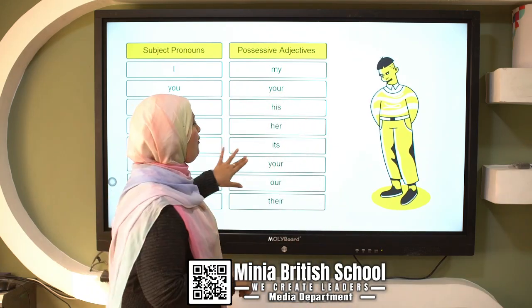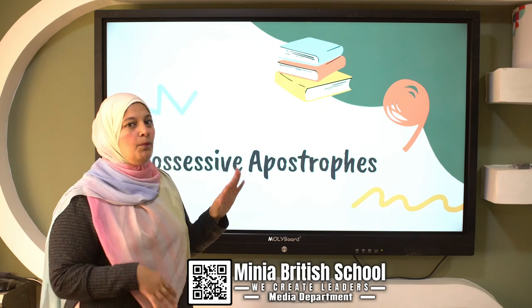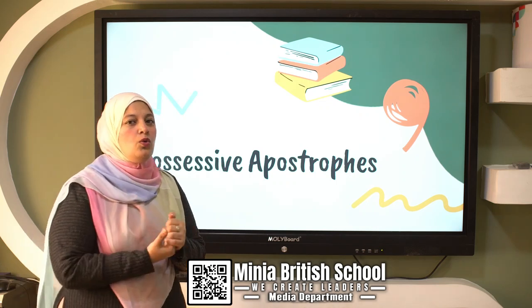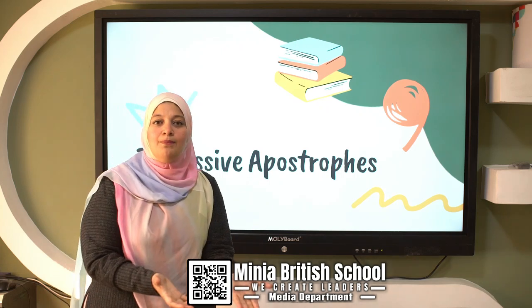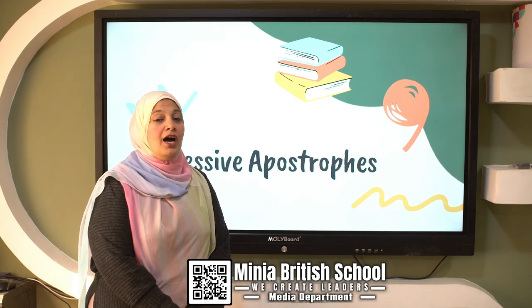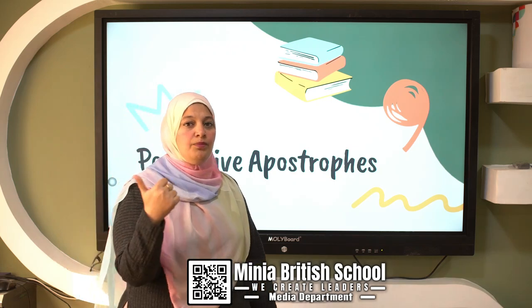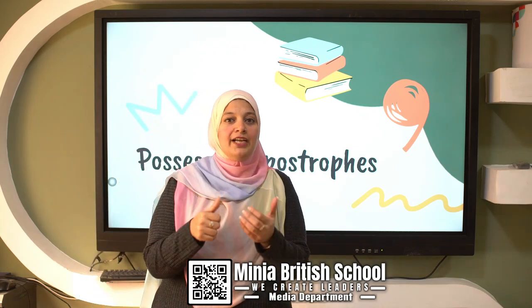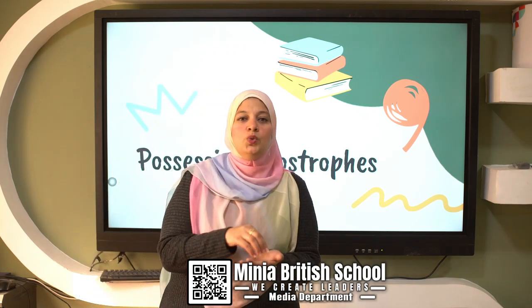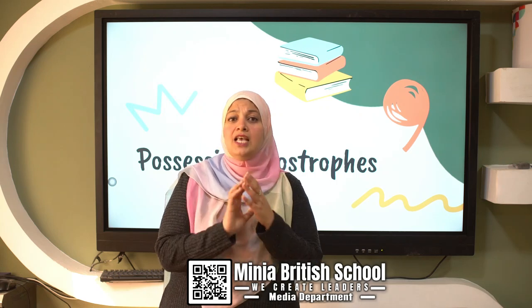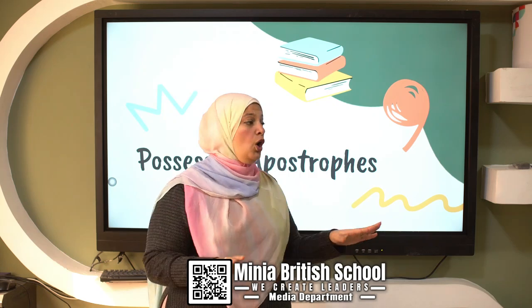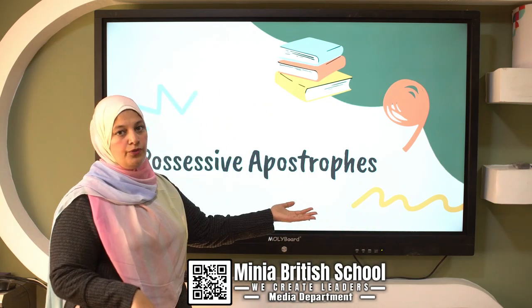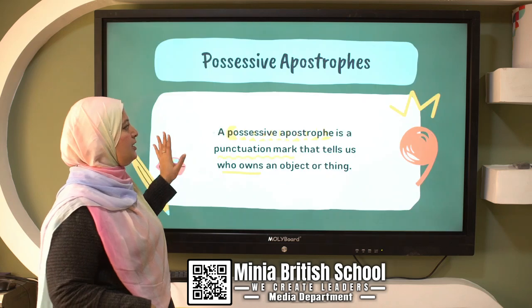Okay, so if I have a name, what will I say? Whose book is it? It's for Julie. It's a name. How can I say it? I can say it's her book or it's her bag. This is correct. But I have here a name, Julie. I must write the name in the sentence. How can I use it? In this way, we're not going to use the possessive adjective. We will use the possessive apostrophe. What does it mean? Look here.